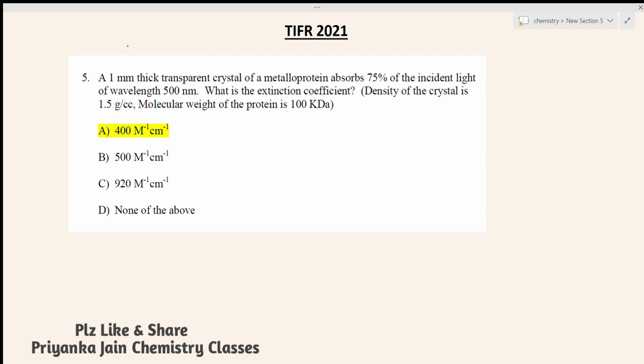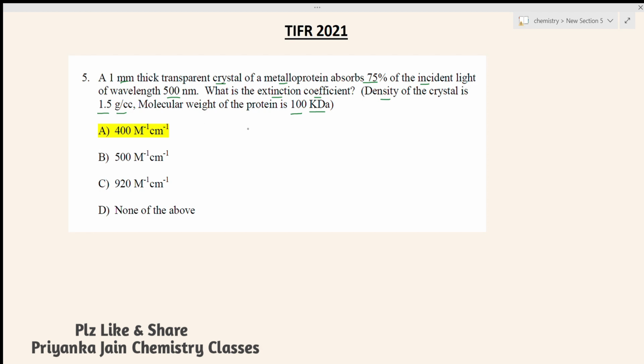So see here, what is the question that we have seen from the TIFR 2021. I have taken two questions, and the first question is based on the molar extinction coefficient. In this question you can see what is asked: a 1 millimeter thick transparent crystal of a metalloprotein absorbs 75% of the incident light of wavelength 500 nanometer, and we are asked about the extinction coefficient. The density of the crystal is 1.5 grams per cc and the molecular weight of the protein is 100 kilodalton. We have been given four different options.